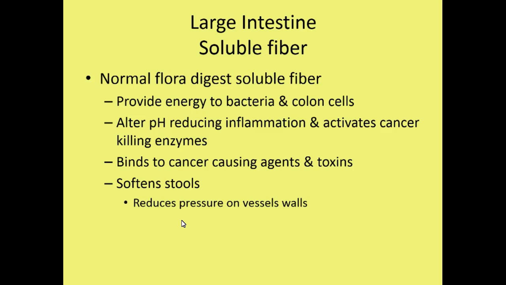Next, soluble fiber can bind to cancer-causing agents and toxins that can be consumed with our food. And so by binding to these cancer-causing agents and toxins, we're able to pull those through the large intestine before they can cause any harm or cause cells to become abnormal within the large intestine. Lastly, soluble fiber softens the stools. And so by softening the stools, soluble fiber helps to reduce the pressure on the vessel walls. This helps to reduce one's risk for hemorrhoids and also reduce one's risk for constipation.